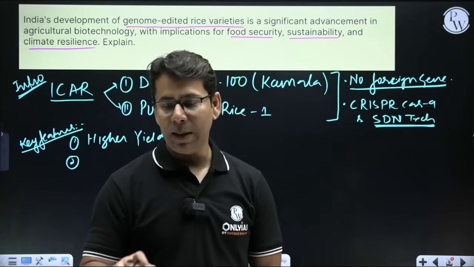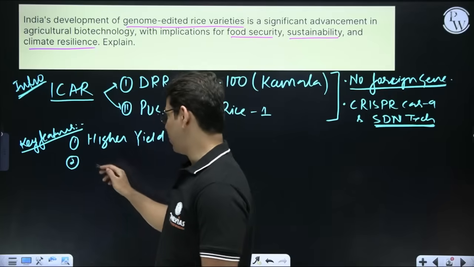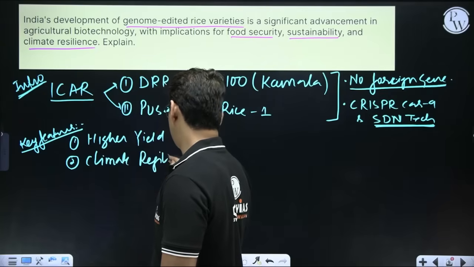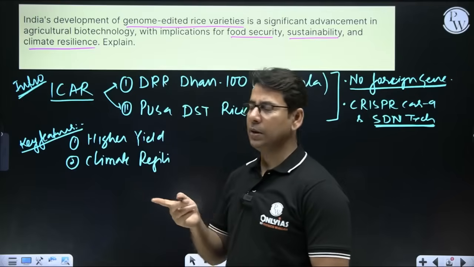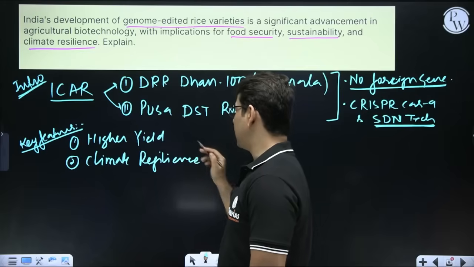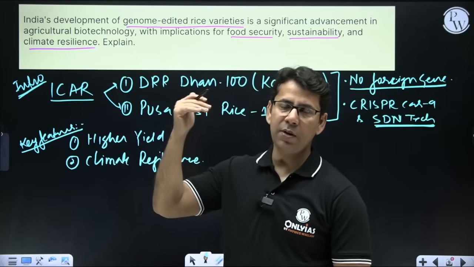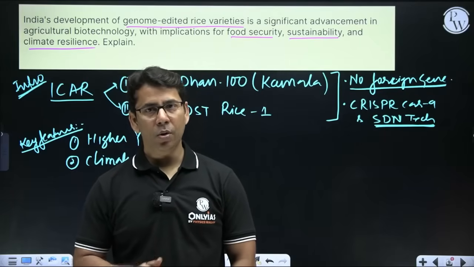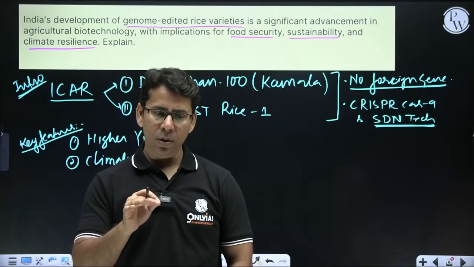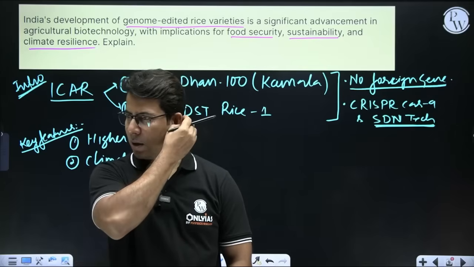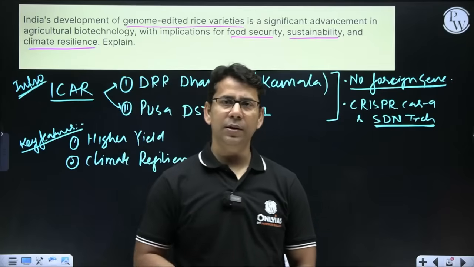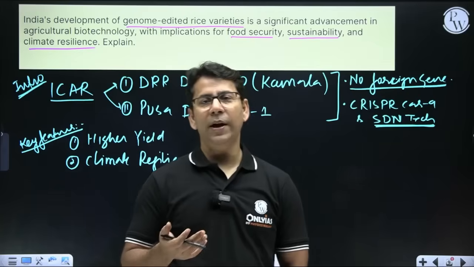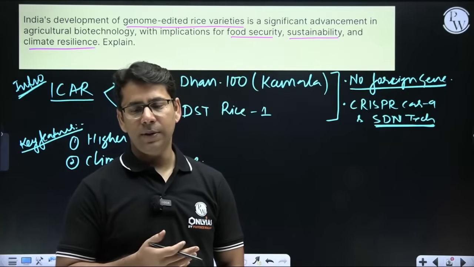The second thing is climate resilience, right? That's very important, because climate change is a real thing, and it will have an adverse impact on our productivity, and we don't want that. So before climate change starts impacting the entire thing, we should be able to handle it our own way. We should be able to modify the agricultural practices that we are practicing.